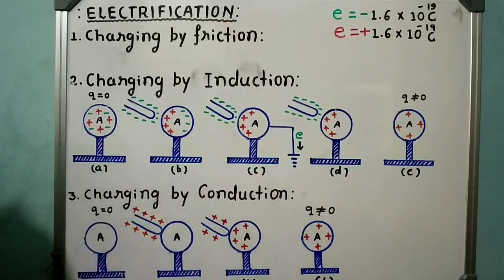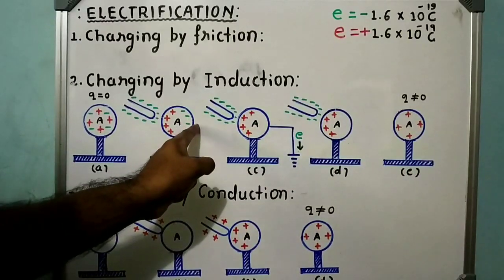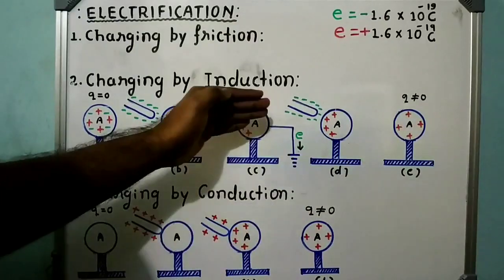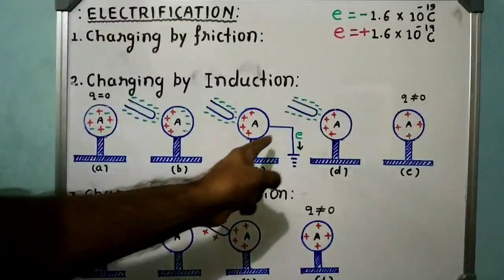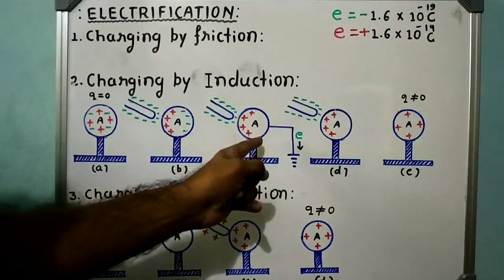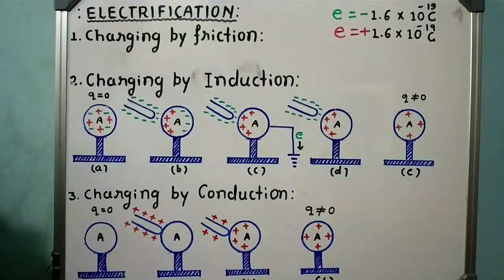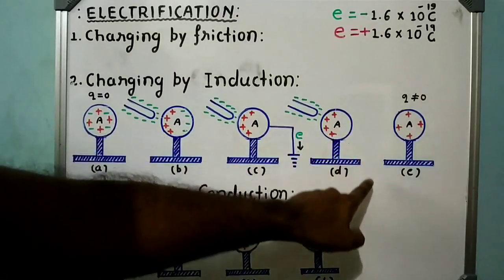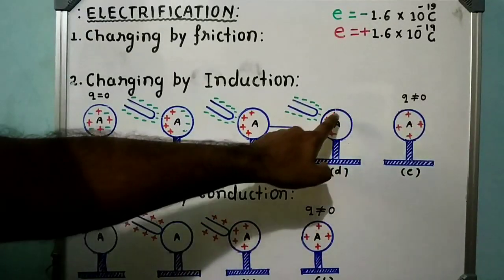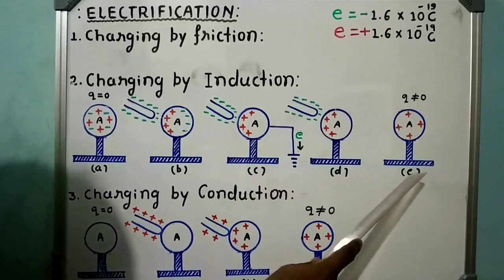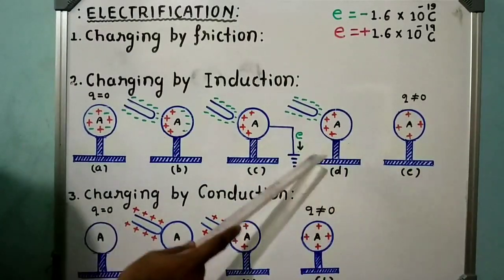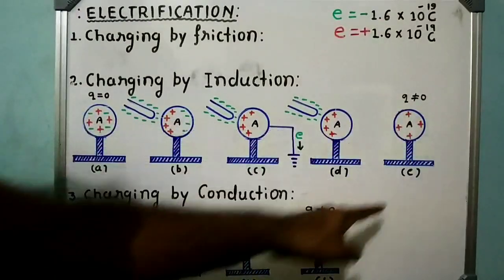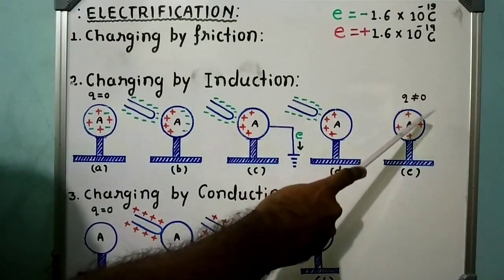Now in figure C, what you are observing is that when the farther end is earthed, the electrons collected here move towards the earth because we have earthed here. That's why excess electrons are moving towards the earth. After that, in figure D, all electrons are earthed and only positive charges are present in conductor A. In figure E, when this negatively charged rod is removed, these positive charges equally distribute over the outer surface of the conductor.